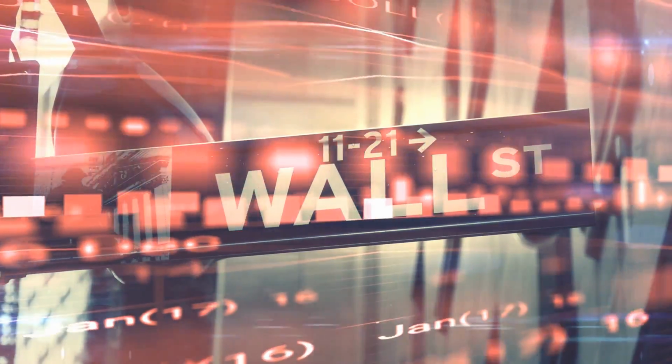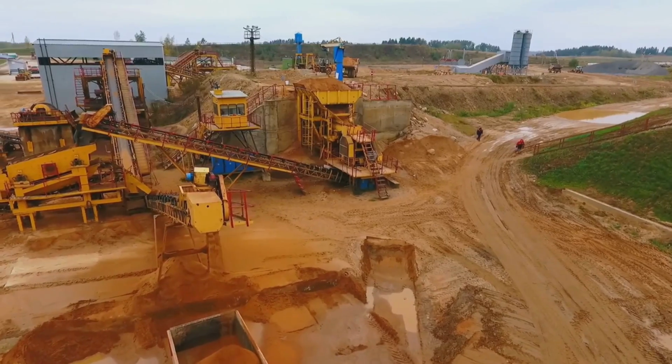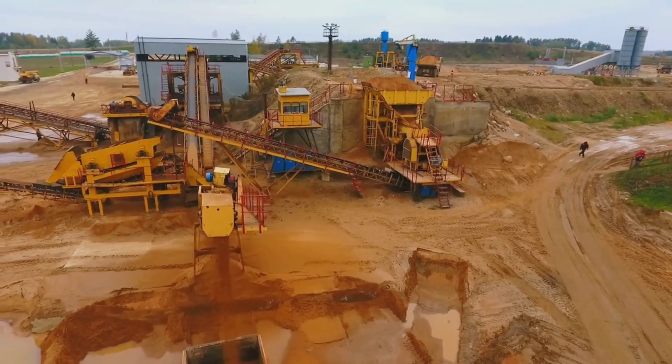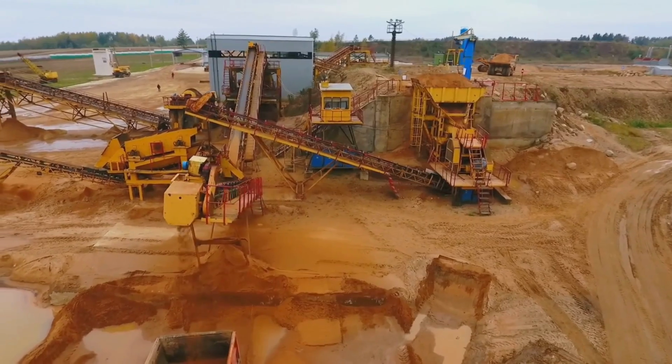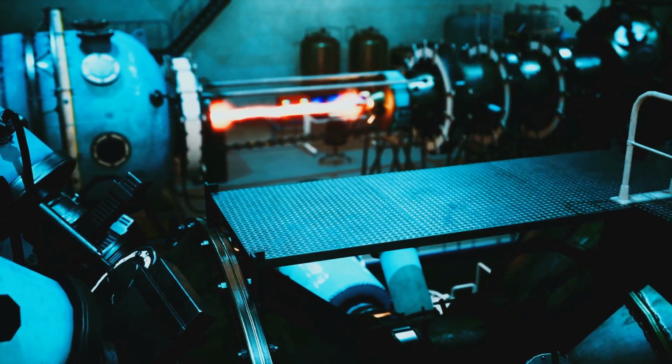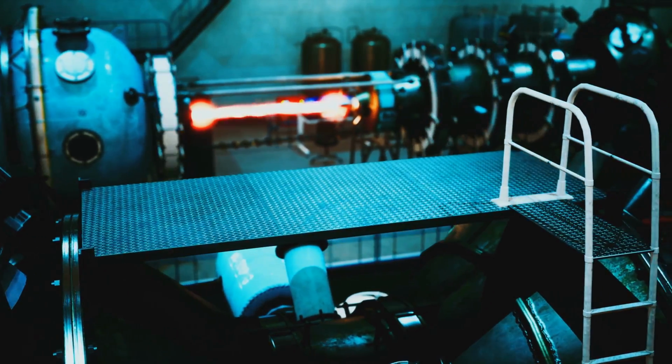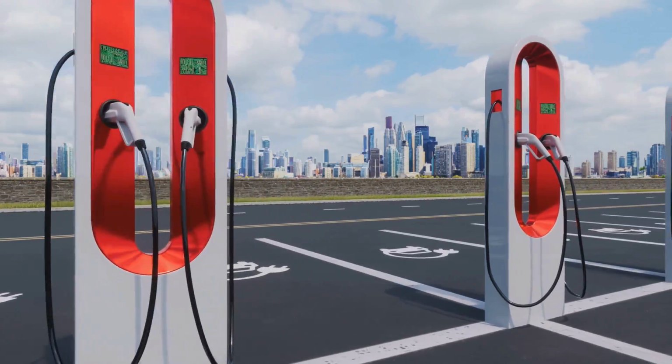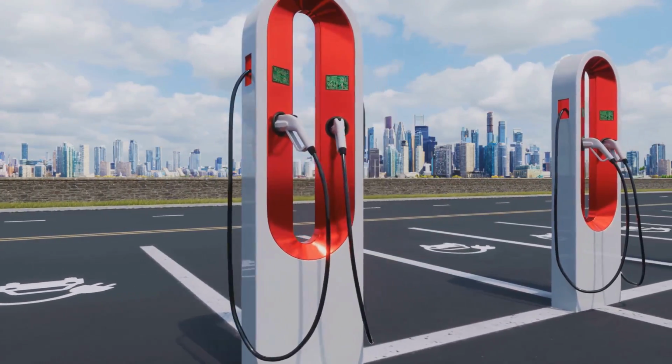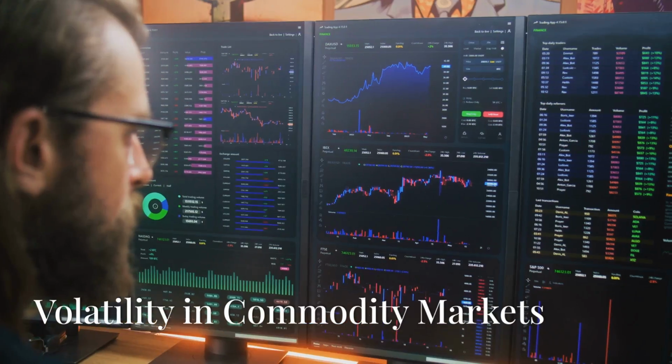Economic conditions also play a role. A strong global economy can lead to increased demand for commodities like oil and copper, driving up their prices. Additionally, technological advancements can impact commodity markets. For instance, the rise of electric vehicles could significantly impact the demand for oil in the future.